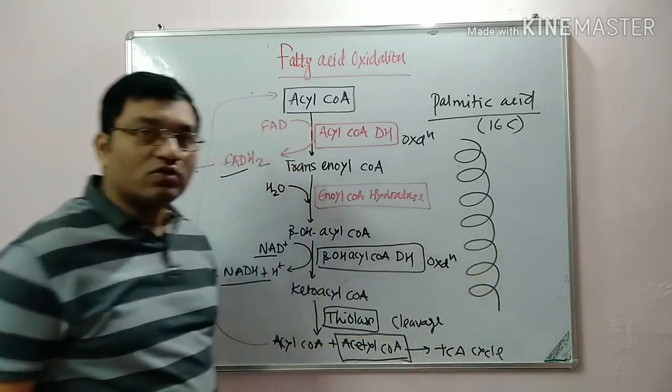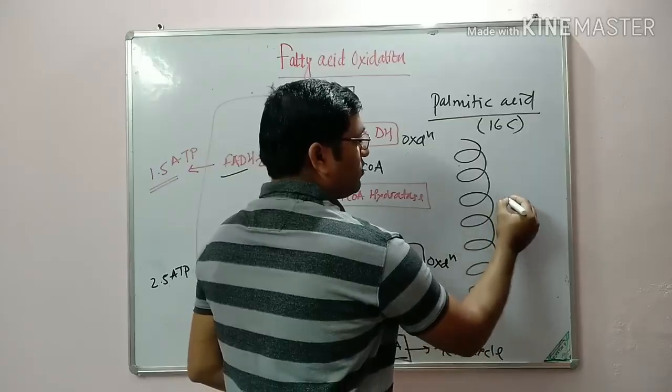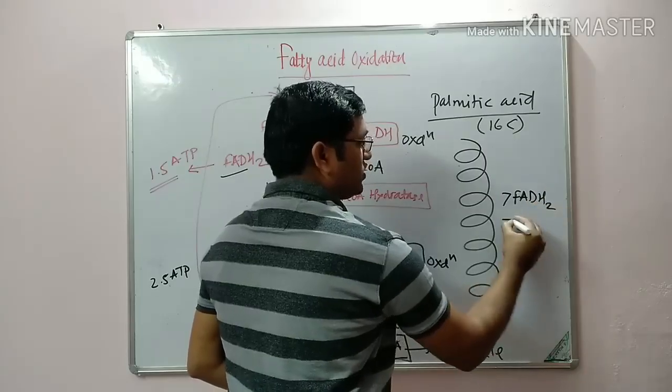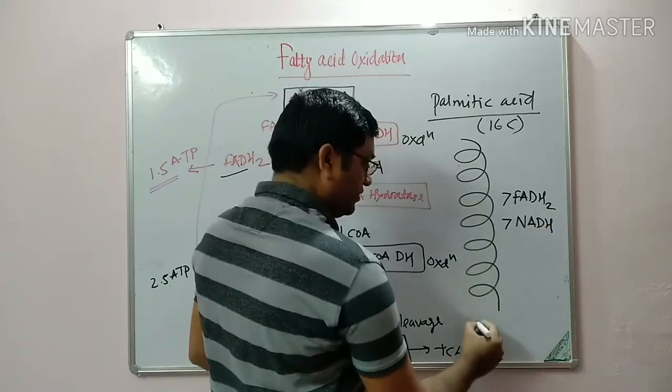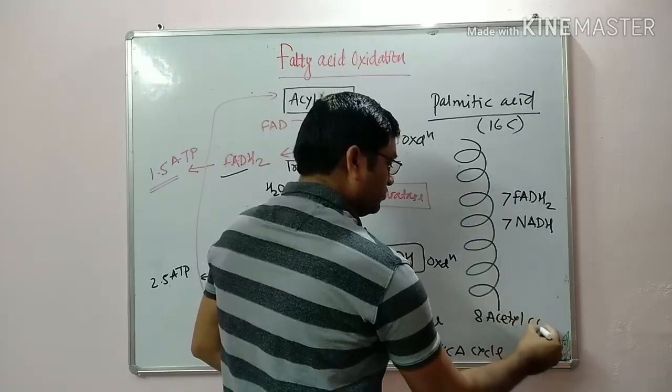So it will undergo 7 cycles of beta oxidation. There is formation of 7 FADH2, 7 NADH, and 8 molecules of acetyl coenzyme A.